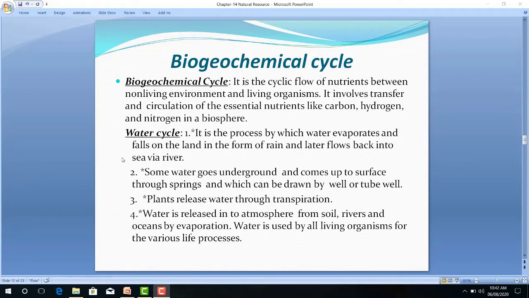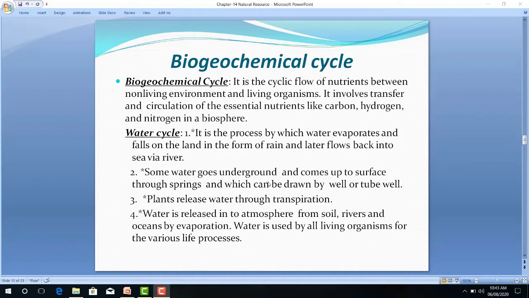When the sun shines, water evaporates continuously from water bodies and water vapor forms. So it is a process where evaporation takes place and forms rain. First process is evaporation. Second is transpiration. Third we will learn about condensation, and last we will see precipitation.